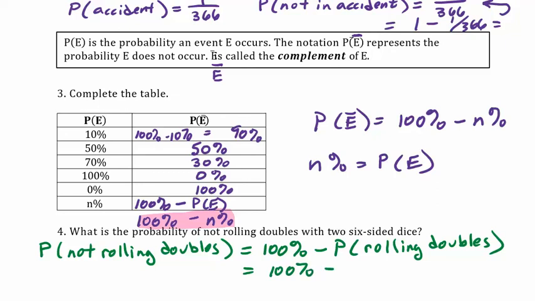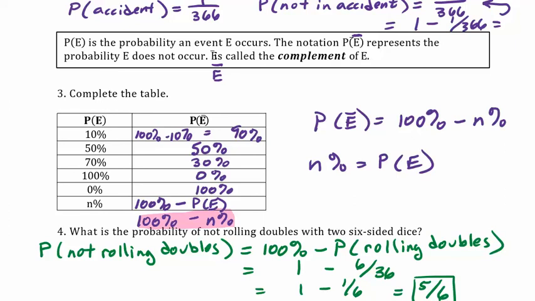Now I'm writing the probability of rolling doubles as a fraction instead of a percent, so because of that, instead of writing 100%, I'm going to write 1. All right, so 6 out of 36 reduces down to 1/6, and 1 take away 1/6 is 5/6. So that's my answer. Or you could have changed the 1/6 into a percent, but it's not a very nice percent, so I wanted to go with fractions. So that's the probability of not rolling doubles.